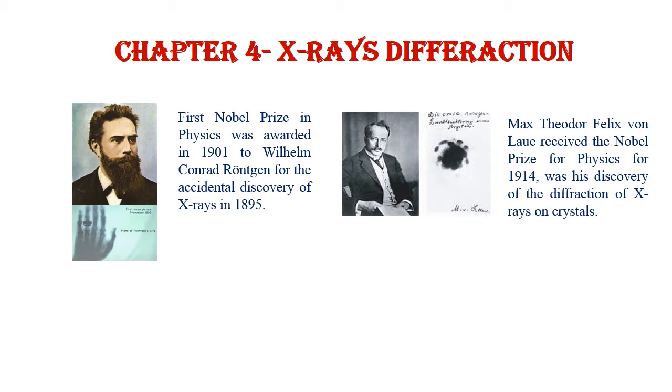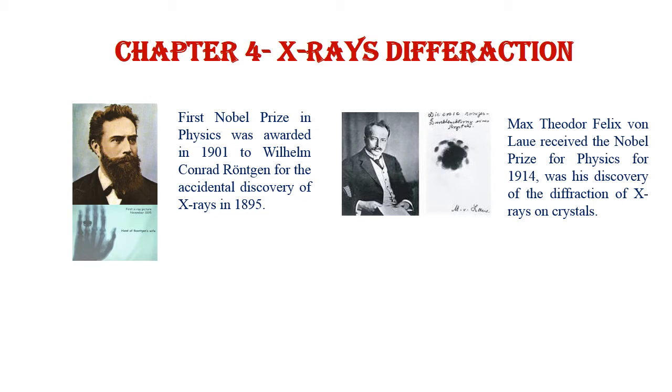After that, a second Nobel Prize winner comes into the picture, and that is Max von Laue. Max von Laue won the prize for the discovery of diffraction phenomena, and you can see that this is the first picture taken by him. But this picture is not clear because at that time we did not have high magnification cameras. So you can see that the image is somewhat blurred.